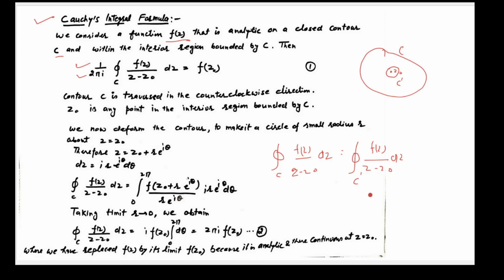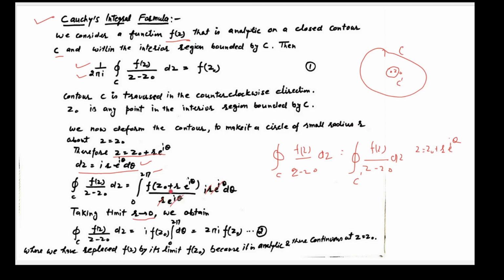Let z minus z0, let z equal to z0 plus r e raised to power iota theta. So dz will be equal to this. Substitute value here. For closed contour, theta will vary from 0 to 2 pi. We will get this. Now taking the limit r equal to 0, r will get cancelled out with r.